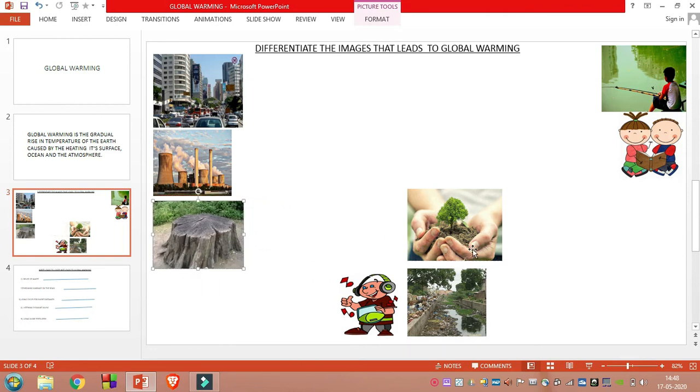Next, see here, one small boy is planting a plant. So planting trees is very good for nature because the oxygen level is increased in the environment. So it does not lead to global warming. So we will move this image to the right side.